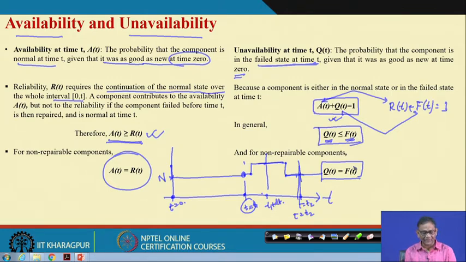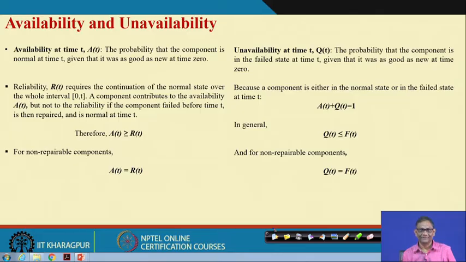So, you do not require availability and unavailability separately there, but when it is a combined process, reliability and failure probability will not give you the complete picture unless availability and unavailability are also taken into consideration. This is your first concept. Okay.